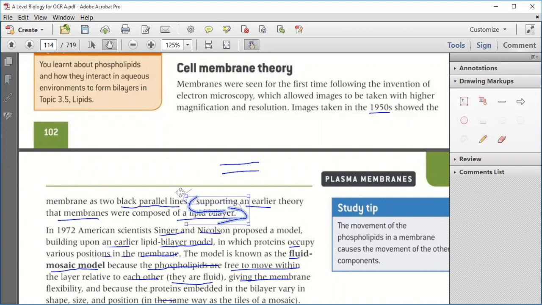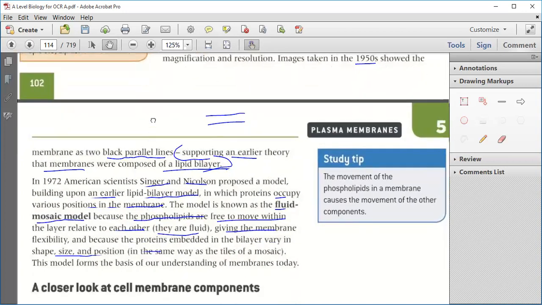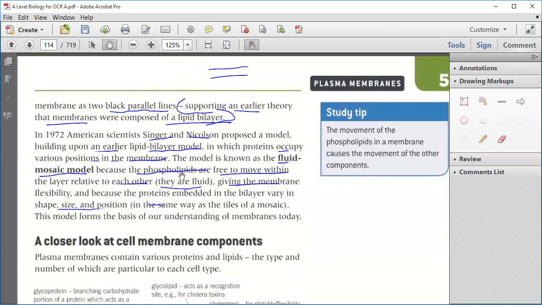So who proposed this model? Singer and Nicholson proposed the fluid mosaic model, and it is known as fluid mosaic because the layers are in motion relative to each other, as in a fluid layer, which gives flexibility.